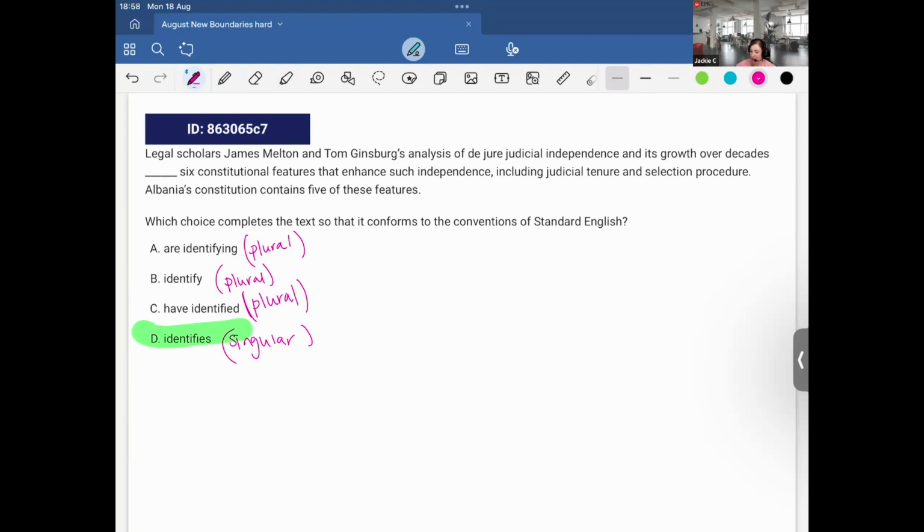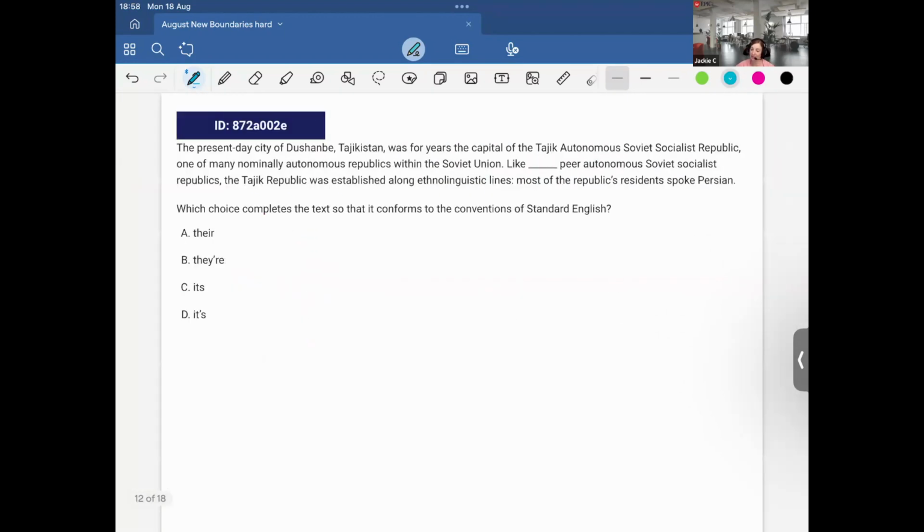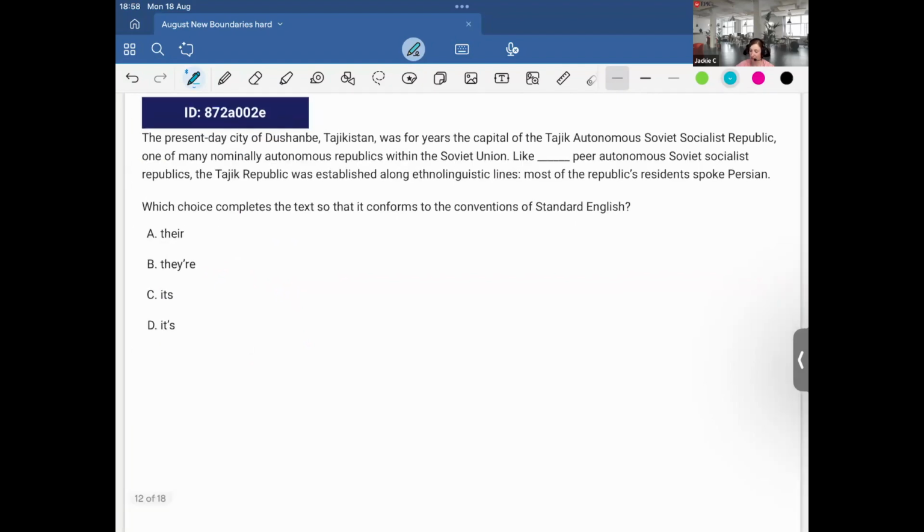Legal scholars James Melton and Tom Ginsburg's analysis of judicial independence and its growth over decades identifies 6 constitutional features that enhance such independence, including judicial tenure and selection procedure. Okay, so this is classic X of Y, and I know it's agreeing with singular analysis. Okay, amazing. Continuing our journey.